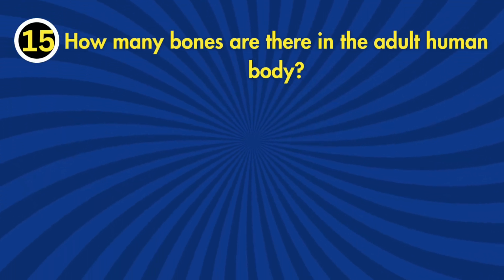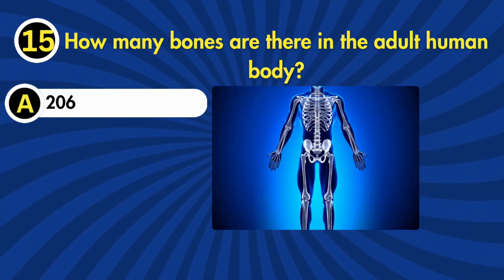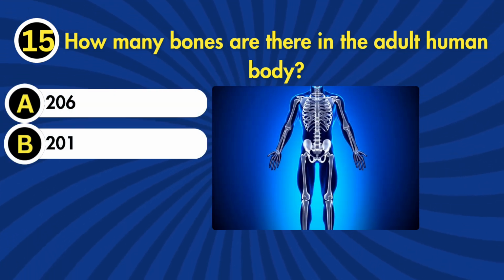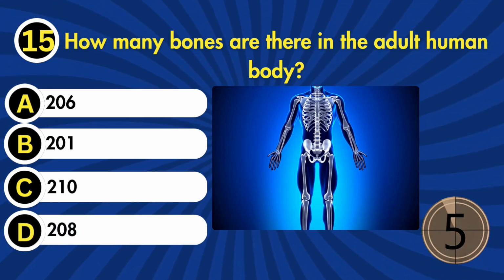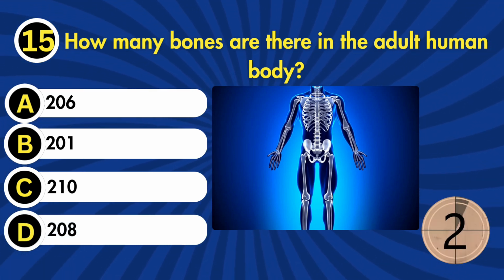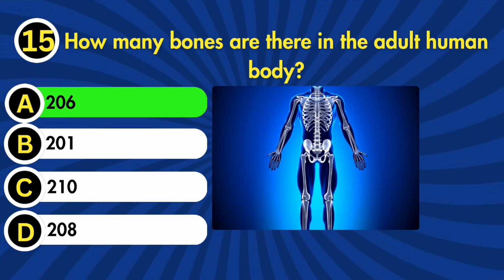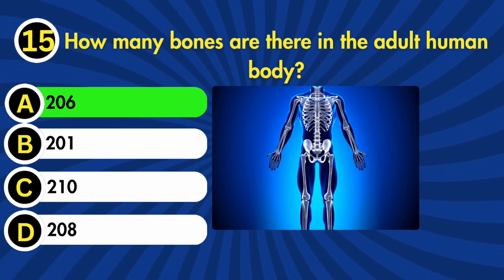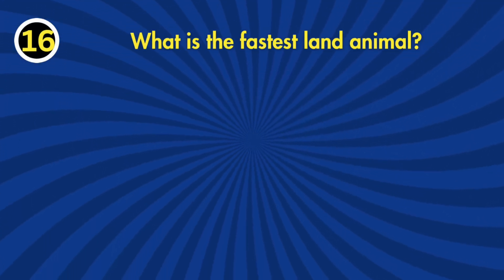15. How many bones are there in the adult human body? A. 206. B. 201. C. 210. D. 208. The correct answer is A. 206.